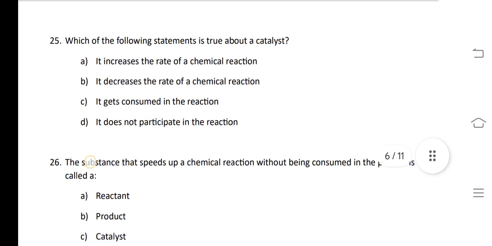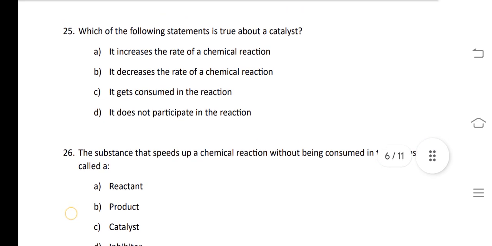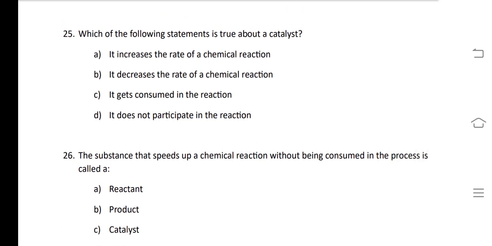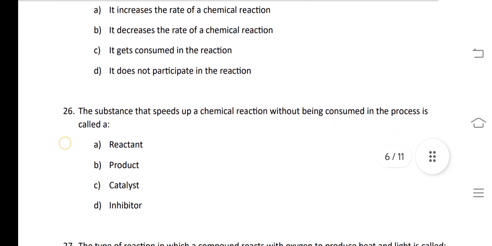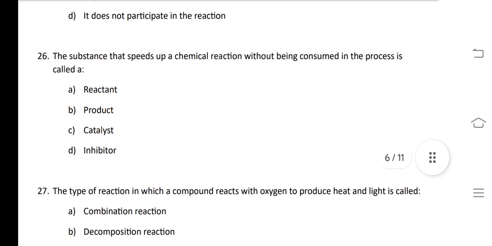But in general, we talk about increase in the rate of chemical reaction. So the answer of 25th question is first A, but it can also decrease the rate of reaction. Our next question is, the substance that speeds up a chemical reaction without being consumed in the process is called catalyst.